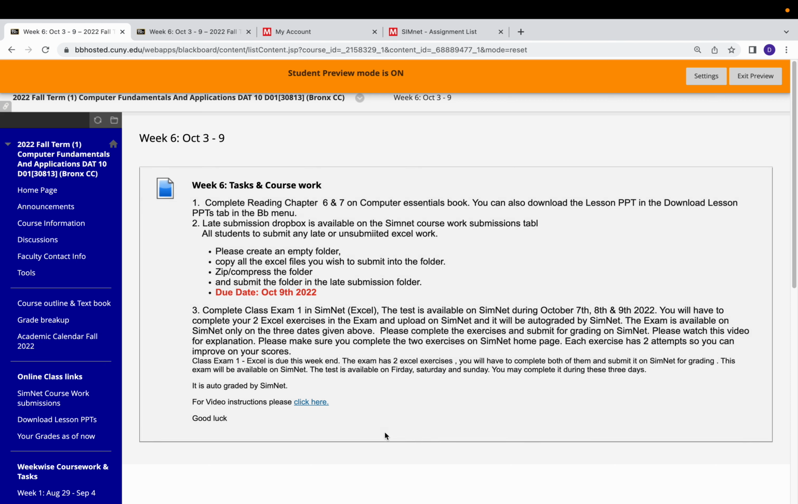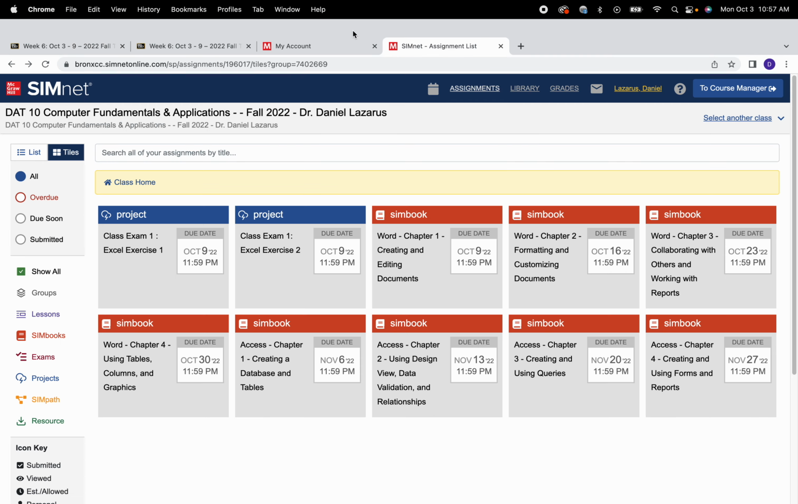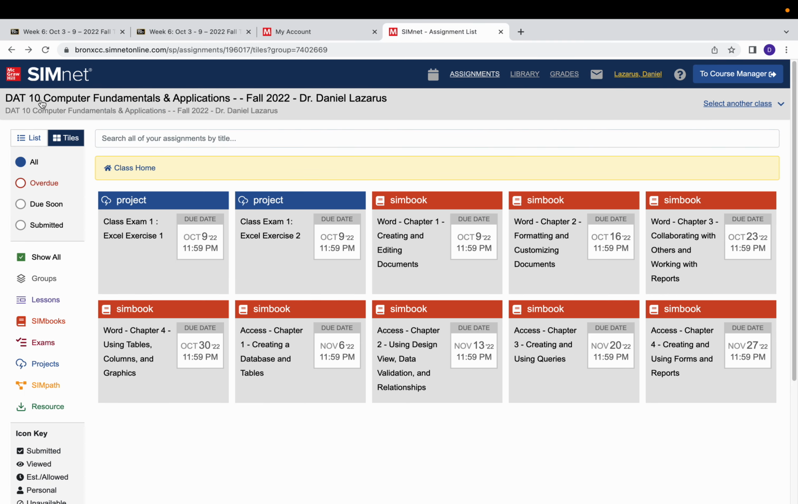So how do you access the exam? It's available on SimNet. Log into your SimNet. Make sure you are in the correct class, Fall 2022, Data 10 class. And the class exam has 2 exercises, the first exercise and the second exercise. Do not submit another student's file. It is auto-graded, and SimNet will automatically give you a 0 if you try to submit someone else's file. You will have to do your own file in your computer.